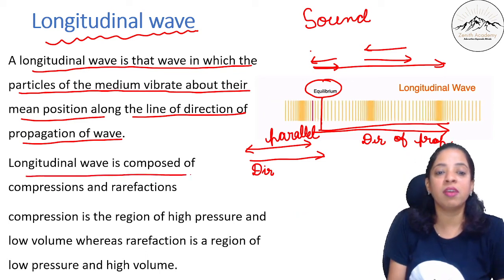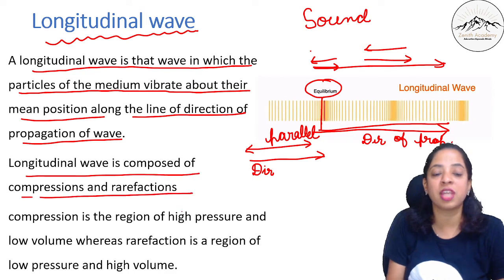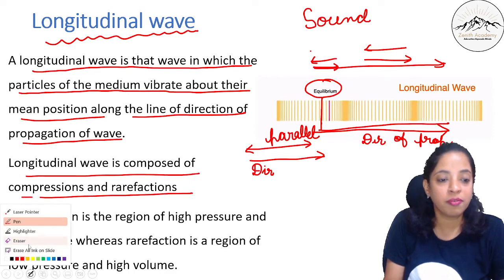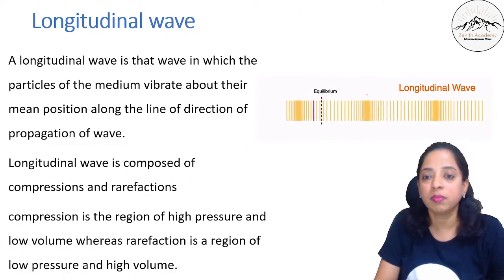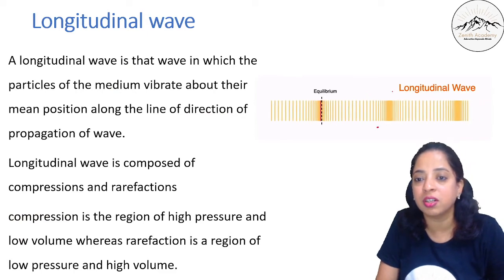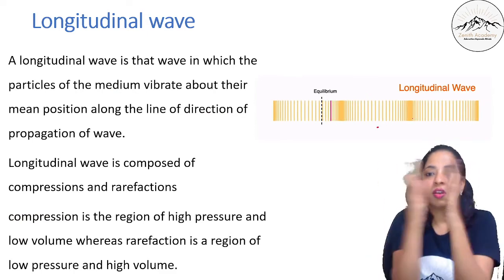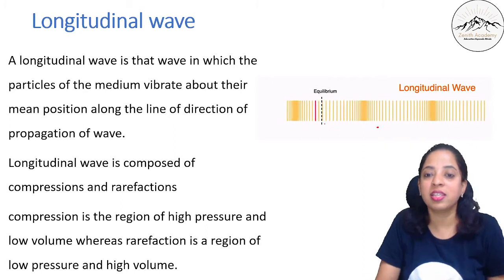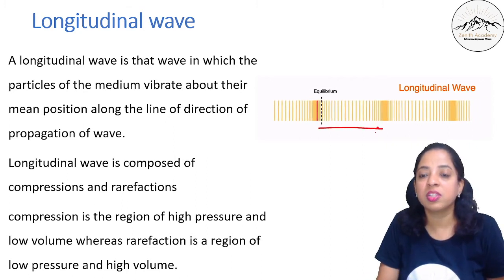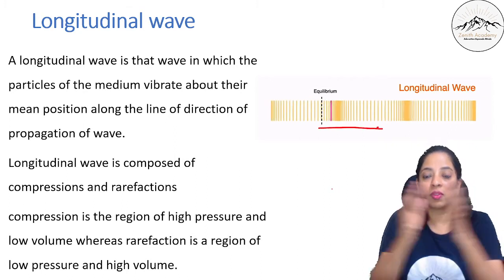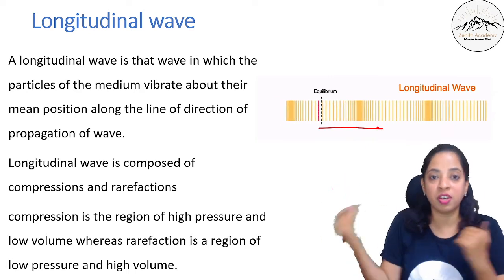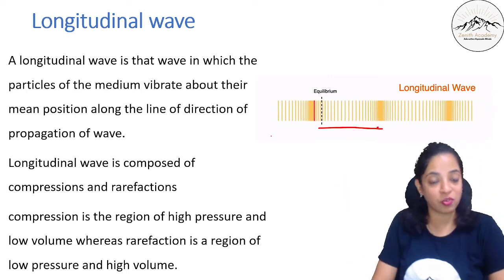So longitudinal wave is composed of compressions and rarefactions. If you see here carefully, there is some region here. Can you see this region which is compressed, and this region is called rarefaction. Okay, I'll talk about compression and rarefaction in detail in the next video.